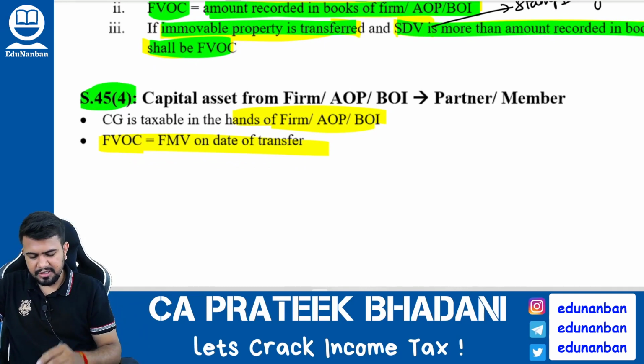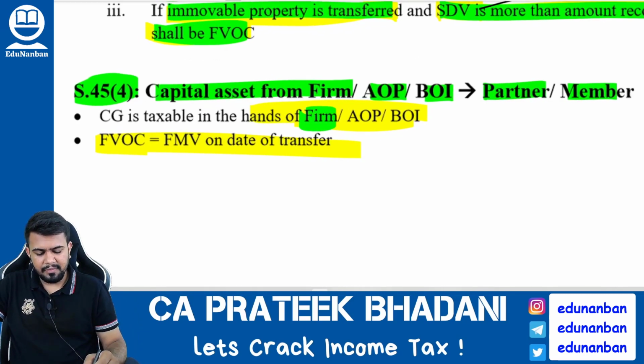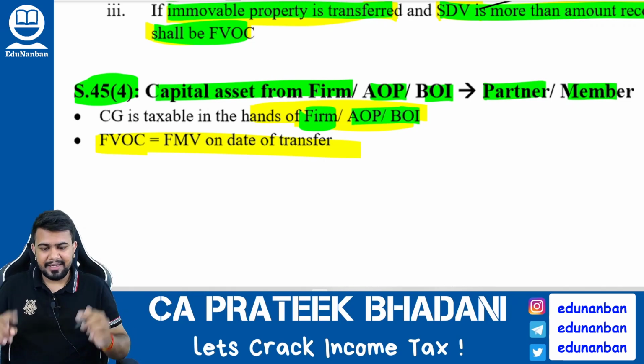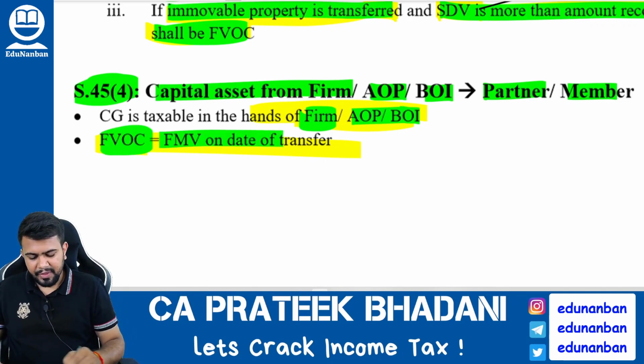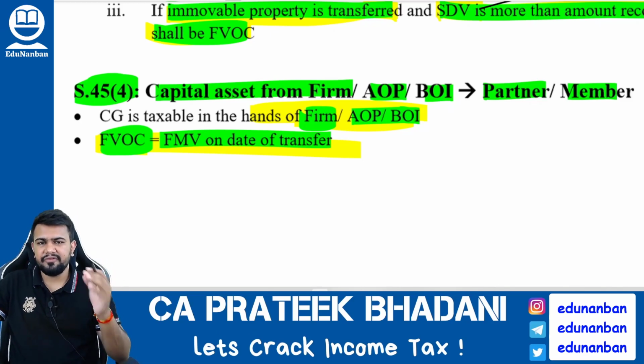Section 45 subsection 4. What happens when a capital asset from a partnership firm, AOP or BOI is transferred to a partner or a member, as the case may be? In such case, the firm or the AOP BOI has to pay the tax under capital gain. For that, take the full value of consideration as fair market value on the date of transfer. What is the full value of consideration? Fair market value on the date of transfer.